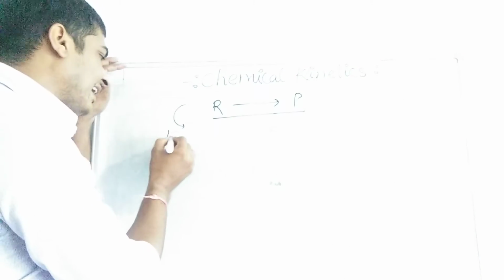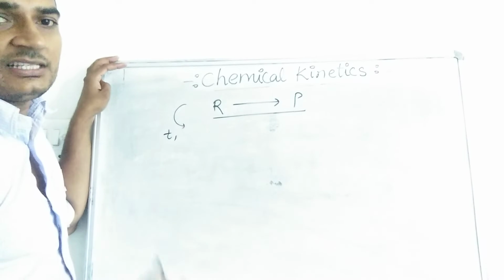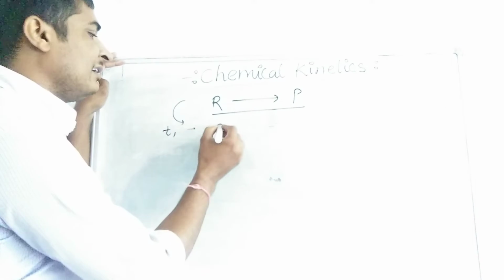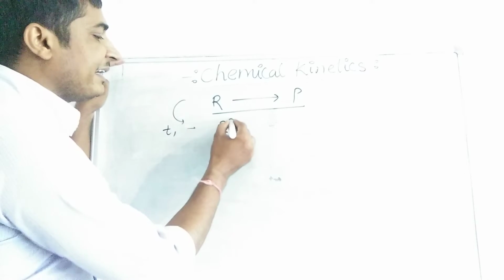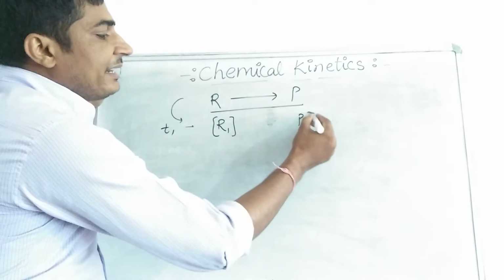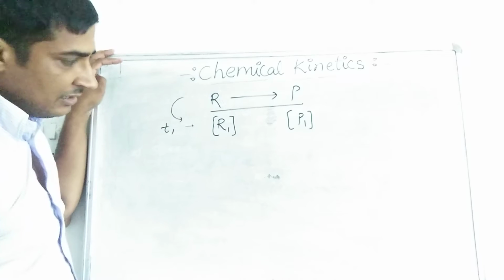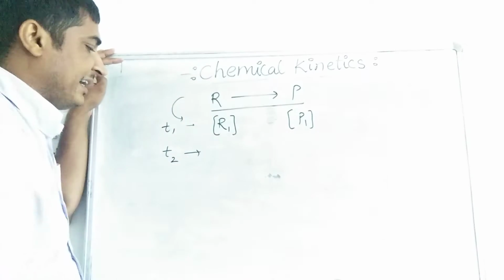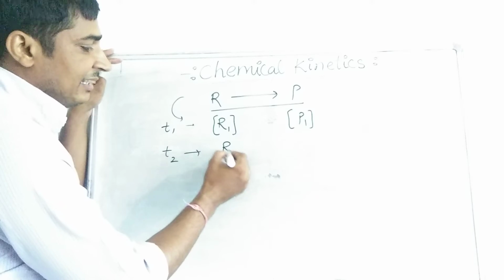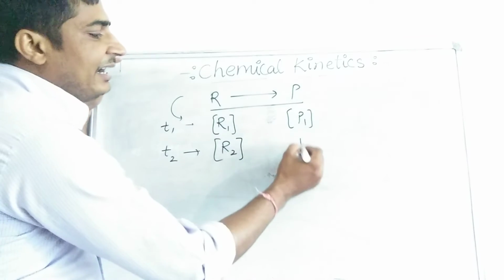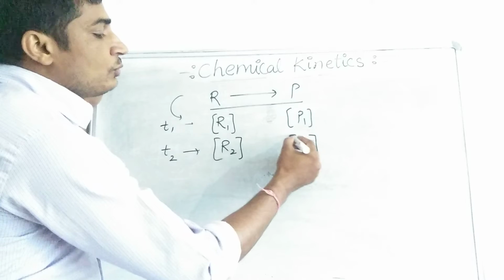Initially, at time t1, when we start observing the reaction, the concentration of the reactant is R1 and the concentration of the product is P1. After a few seconds, at time t2, the concentration of the reactant changes to R2 and the concentration of the product changes to P2.